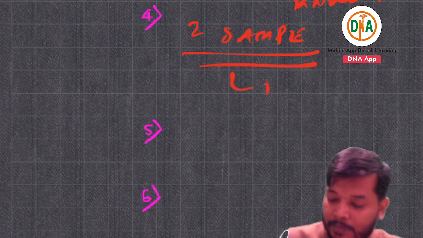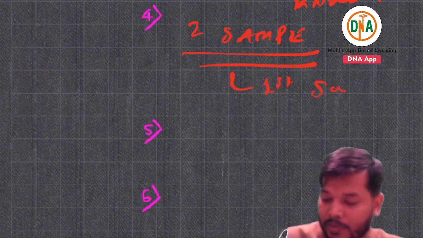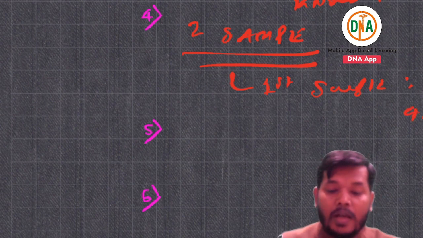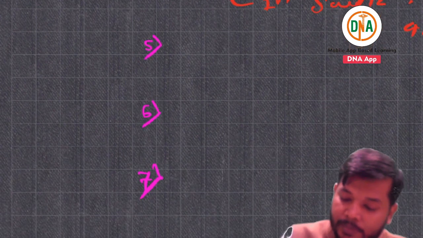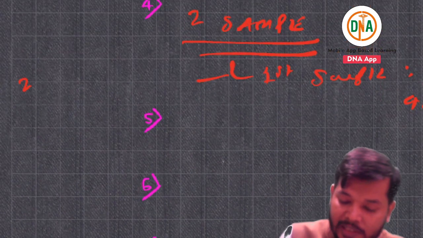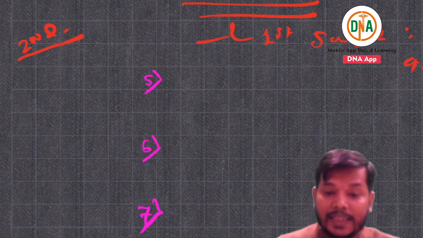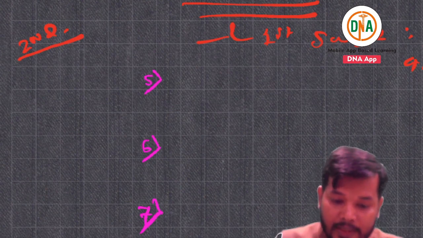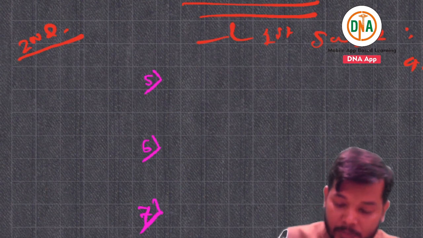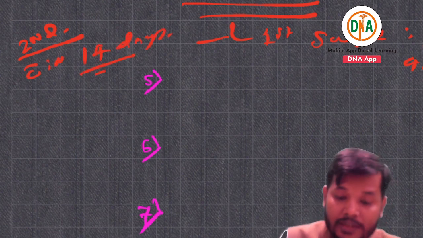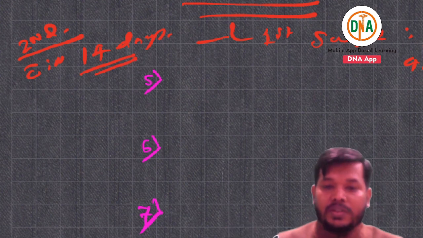The first sample is collected within 48 hours. And what about the second sample? The second sample must be collected within 14 days of the collection of the first sample.